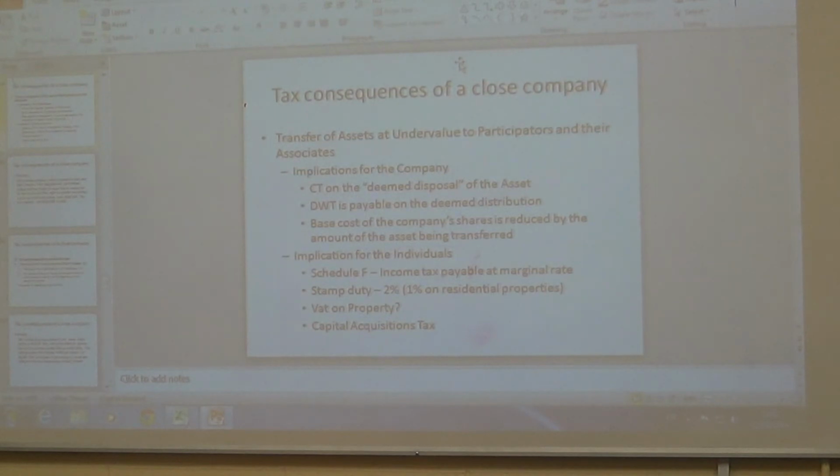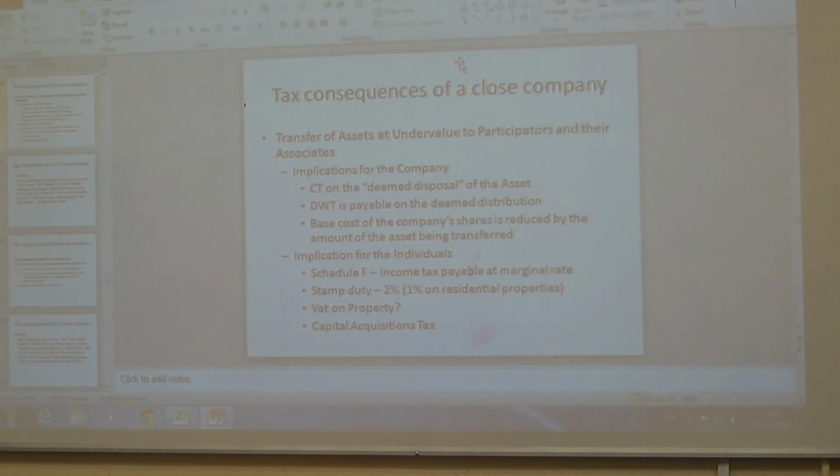Will the company have to pay CT on the full 100,000 then? No, because it's an asset they've taken out of the company. So they would put into their capital gains tax computation the 40,000, and it cost them 100,000. So they actually will have no capital gains tax. But they still have to pay money.